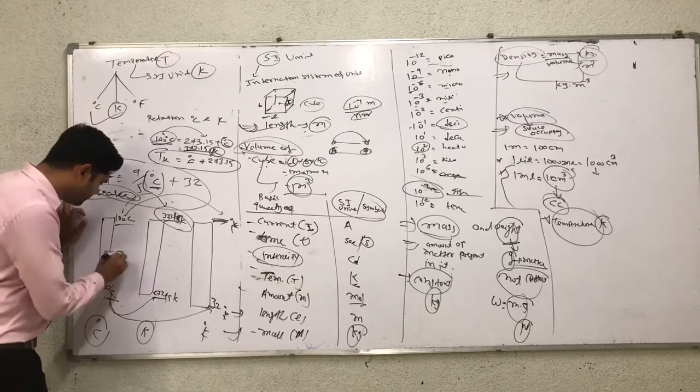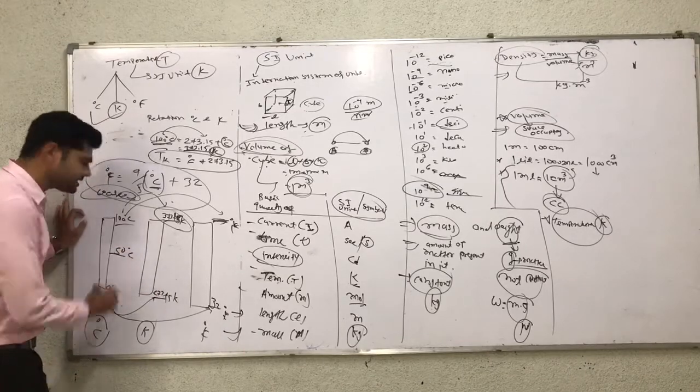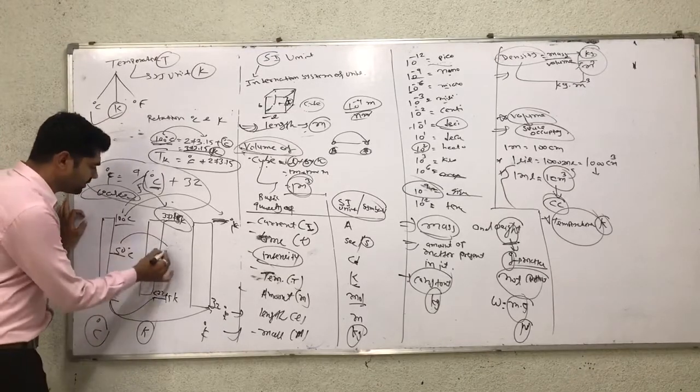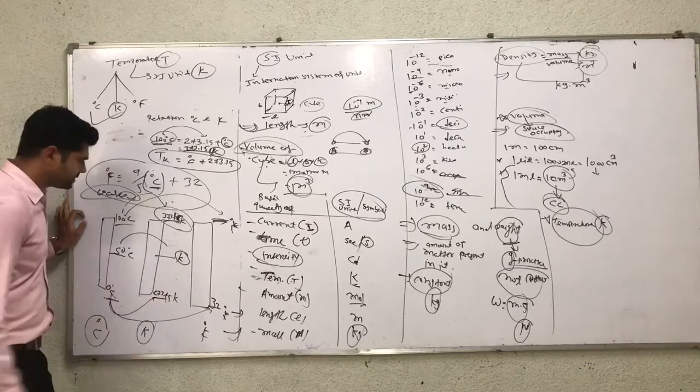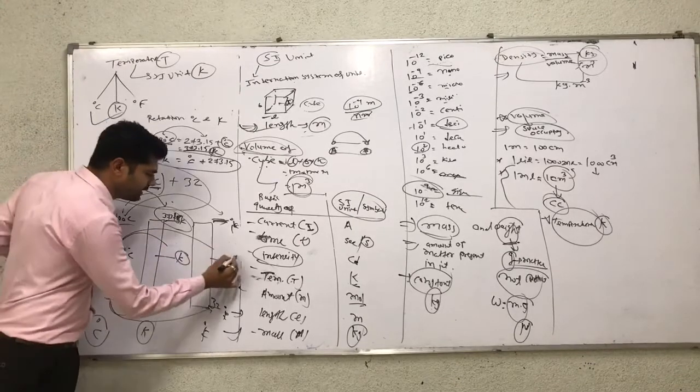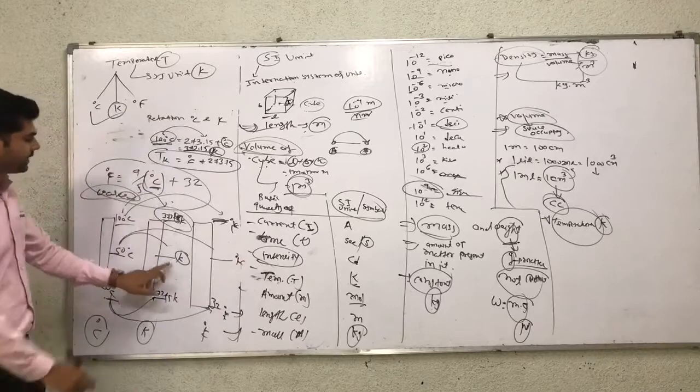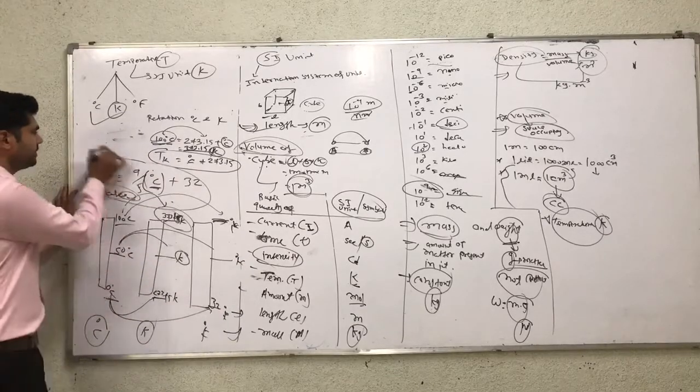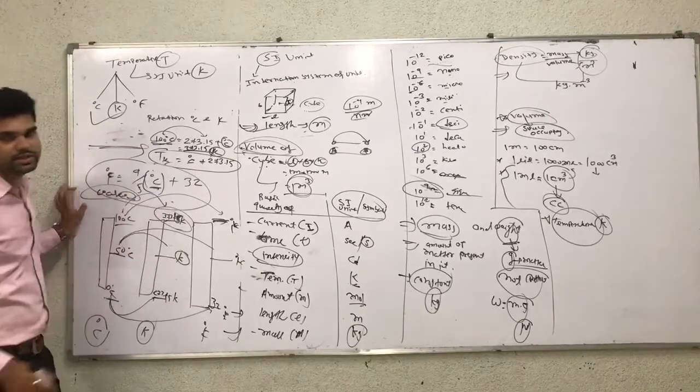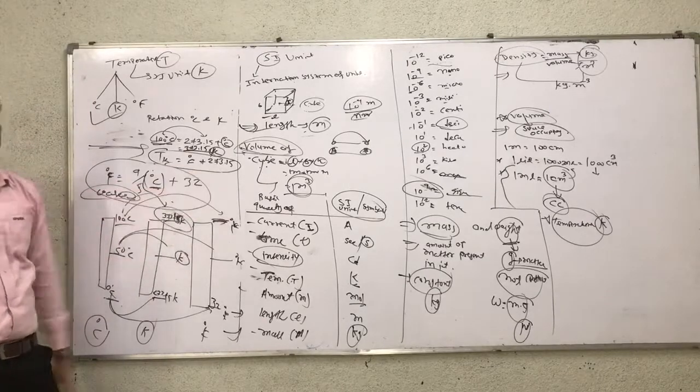In a similar way, find 50 degree Celsius in Kelvin and in Fahrenheit. First use the equation: temperature in Kelvin is equal to degree Celsius plus 273.15.